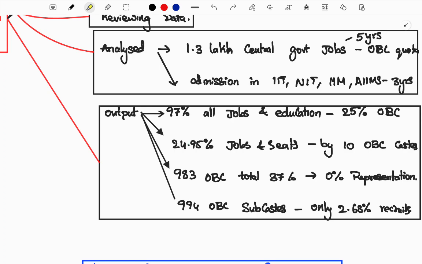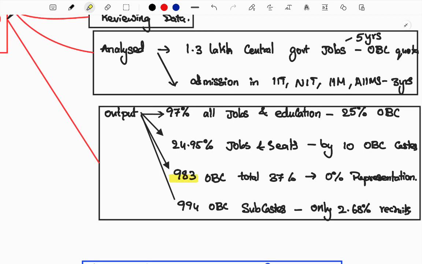The top 25% of the jobs and education seats have been held by only 10 OBC castes, which means 2600 castes are there in OBC, but only 10 castes have the upper hand over jobs, seats and education. According to the Rohini commission report, 983 OBC castes have zero representation, and 994 OBC castes have only 2.6% of recruits, which is very minimal.